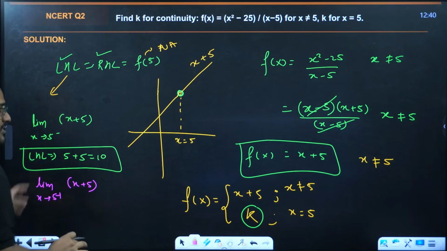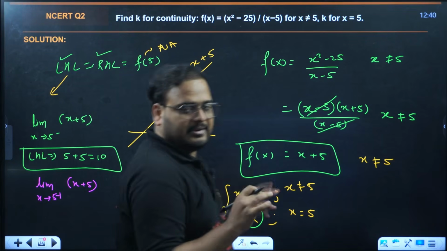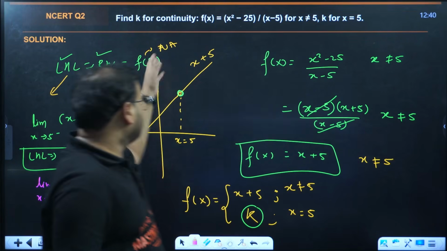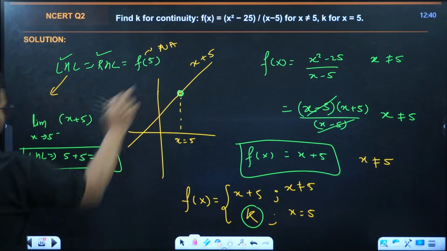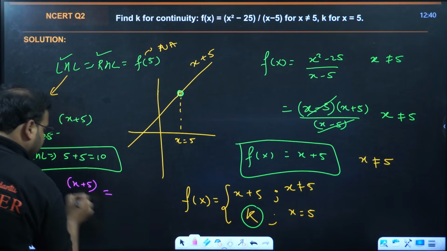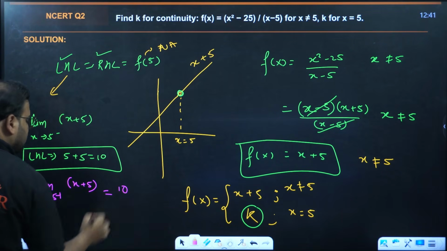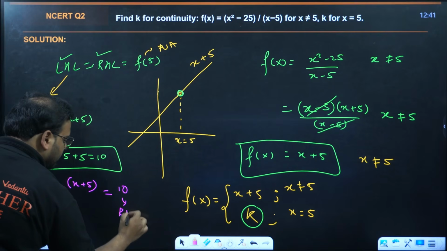I am assuming you must have learnt this in PU1, right? How to find limits when there is a gap. This is a very standard question. Okay, so you get the answer again here also as 10. Can you see that? This represents your RHL value.